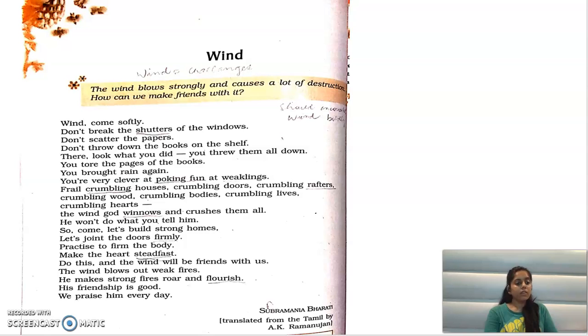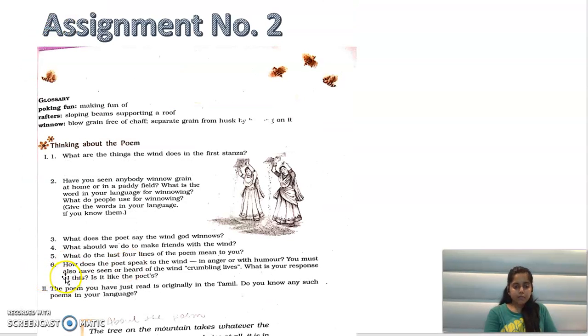Okay, next question. How does the poet speak to the wind? In anger or with humor? How is the poet talking to it? In anger, right? Don't come like that. Come slowly, blow slowly, because you're doing such destruction. So the poet is talking to the wind in anger.